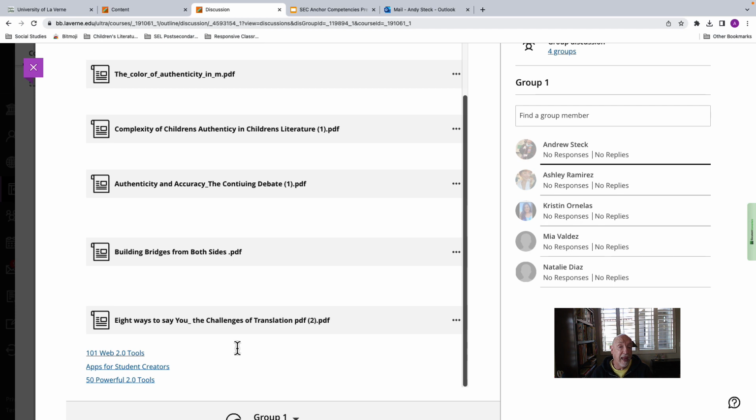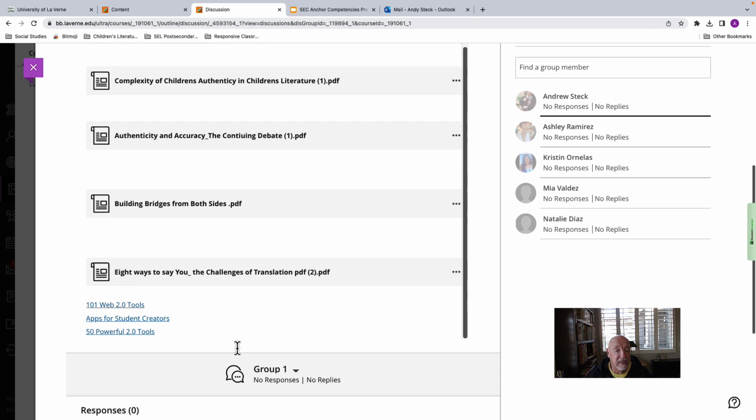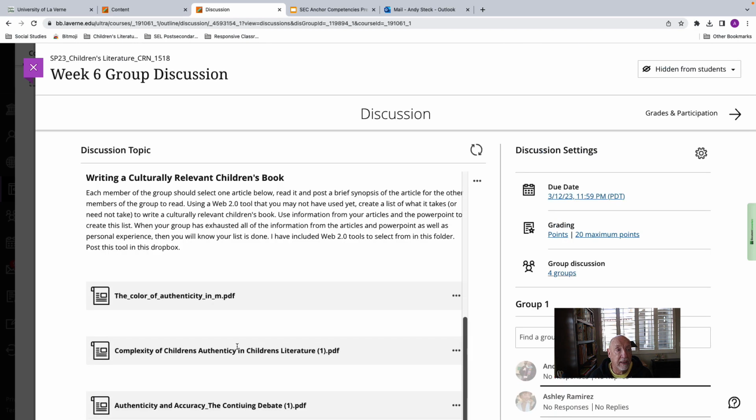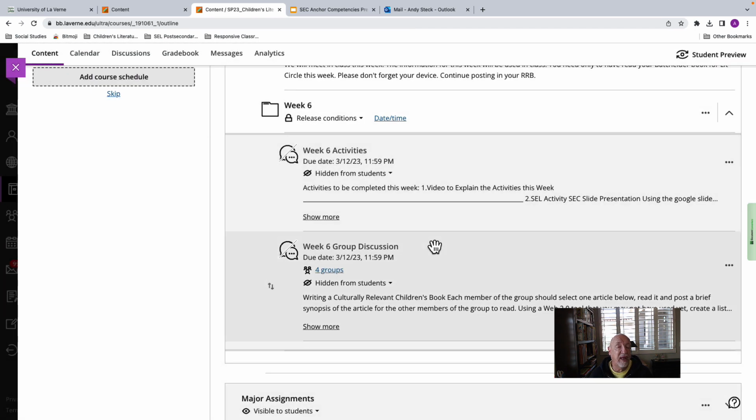If you are the first one and you do the leadership for this group and you don't receive responses back about which tool to use, then just pick a tool, pick the link to the tool, and start the list. Then all the members can join the list by clicking on the link and adding their information as well. If you want to add your name to that, that would be great. Then I can see who in the group actually did complete the activity for the week. And that is your group discussion this week. That is different from your literacy group, so you just need to remember that.